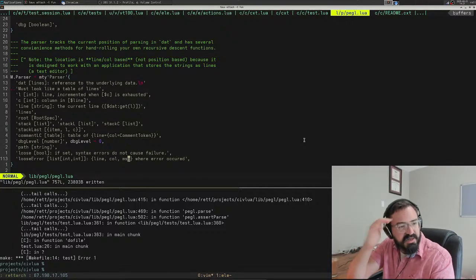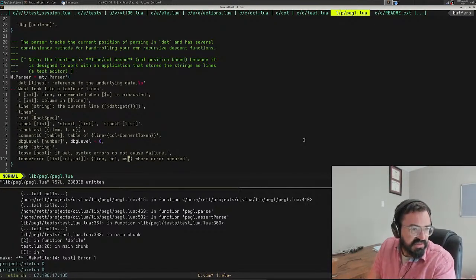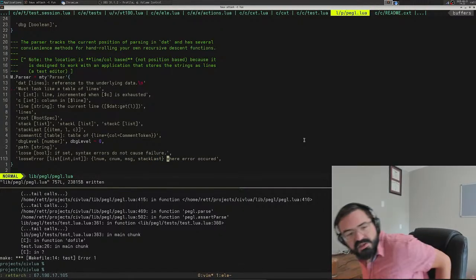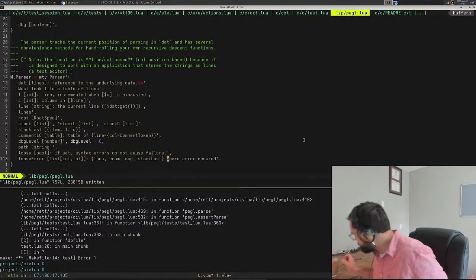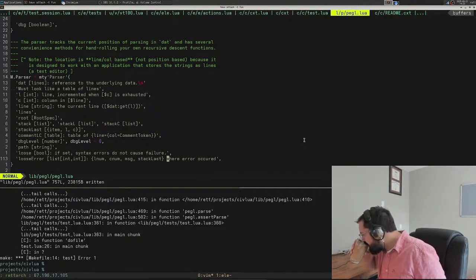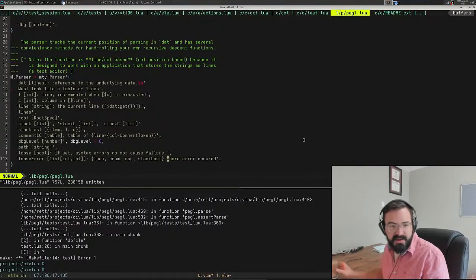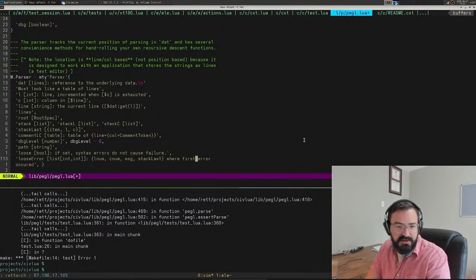I might improve that. I think, oh here, the stack and stack last, debug level, line num, cnum, message, stack last, something like that. We'll figure out how we exactly want to structure this in a second here. And this is going to be where the first error occurred.